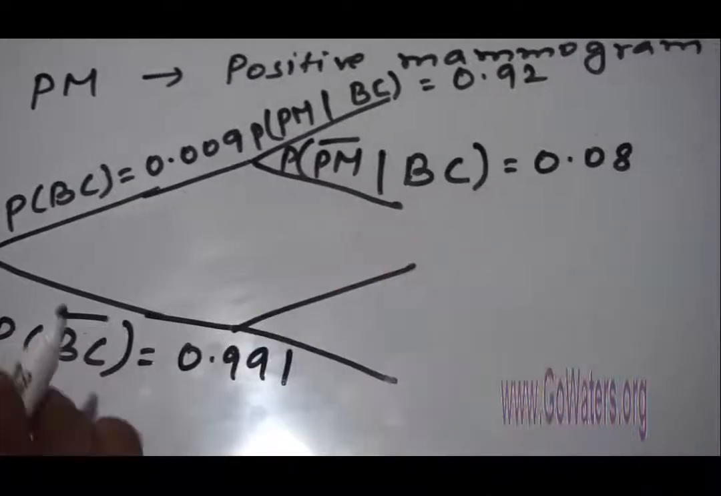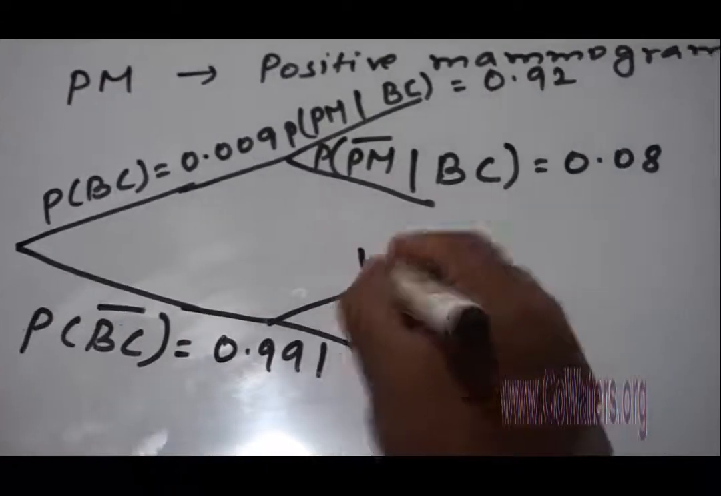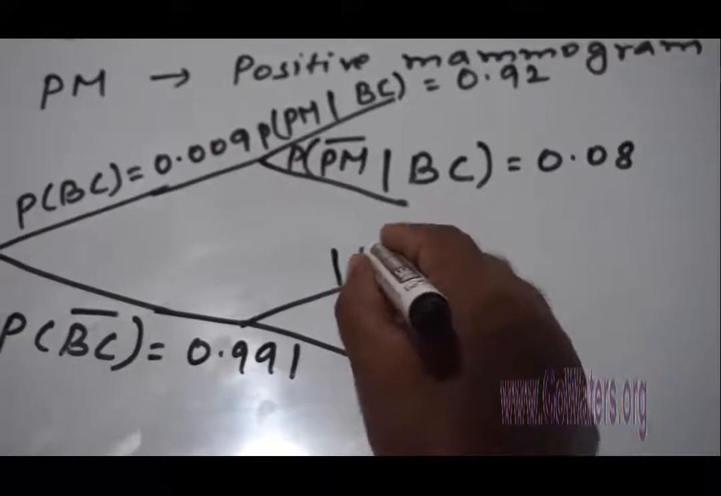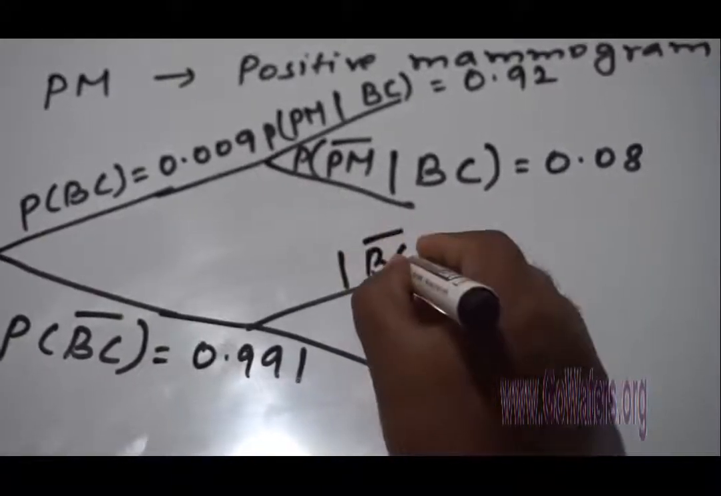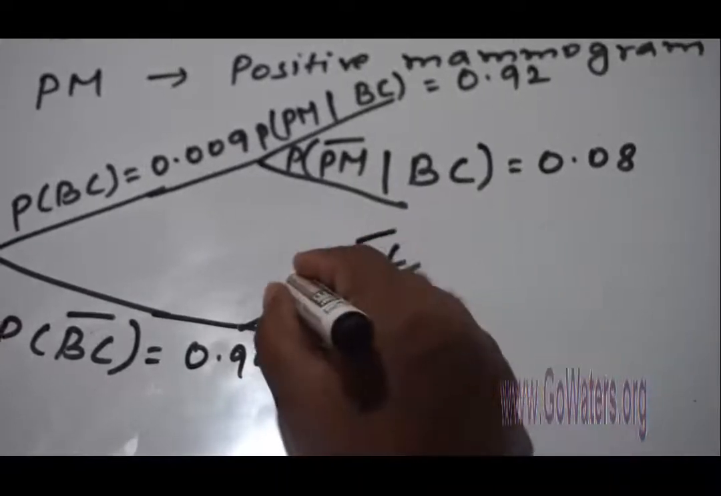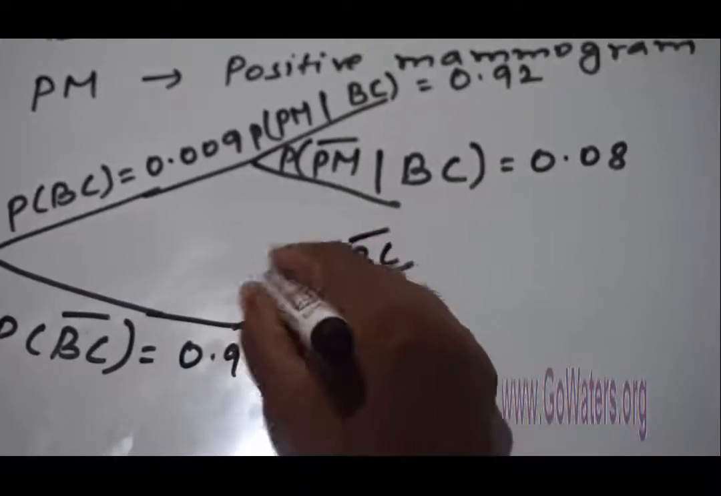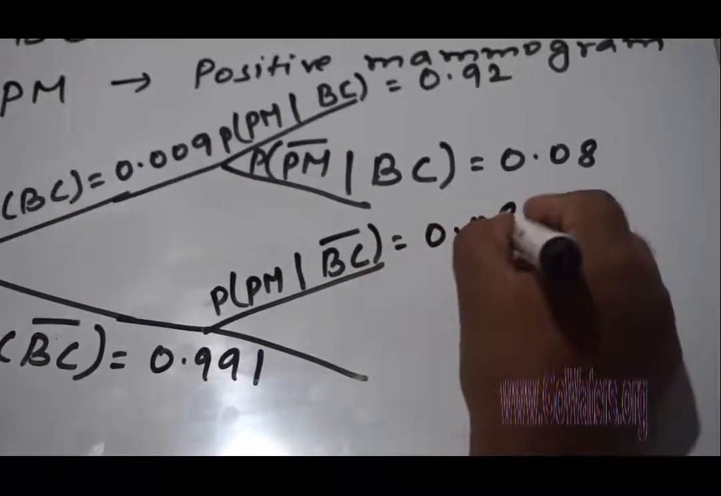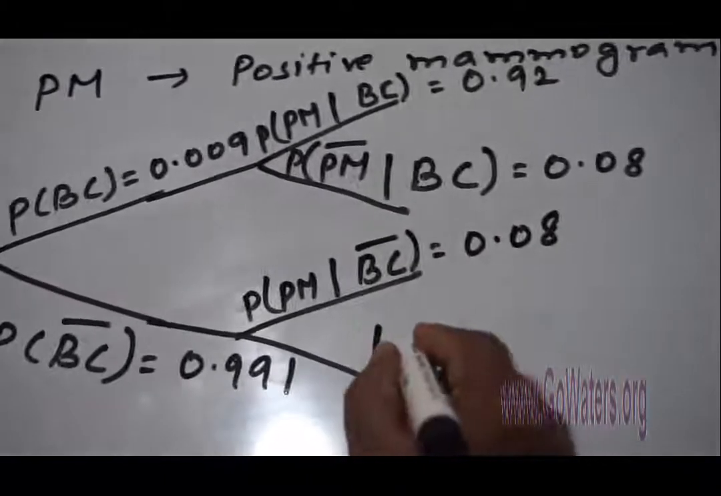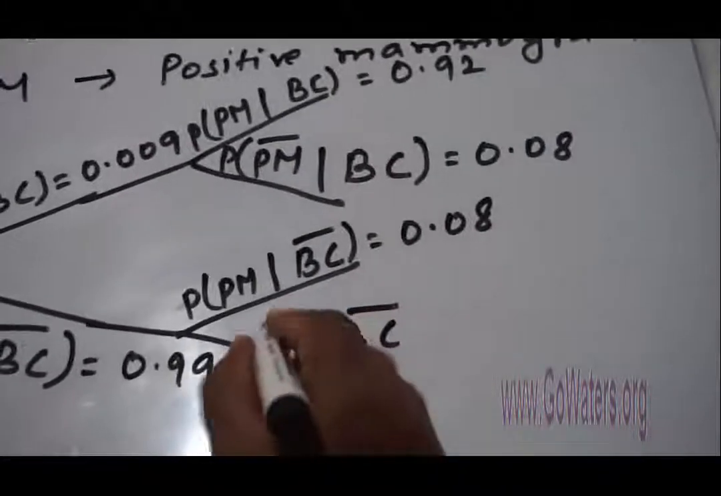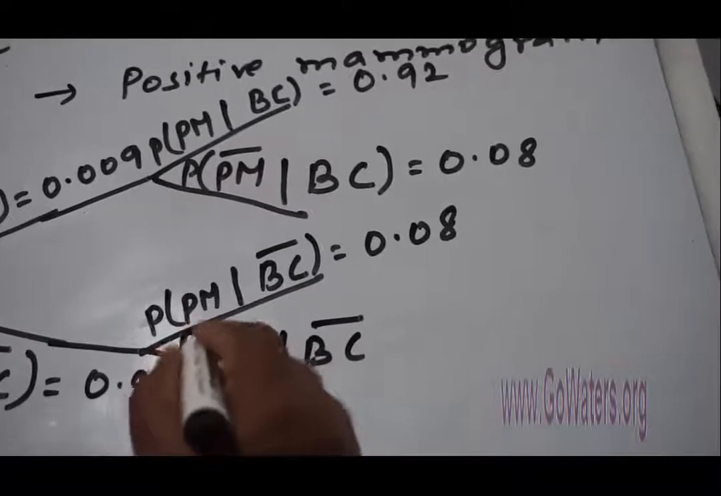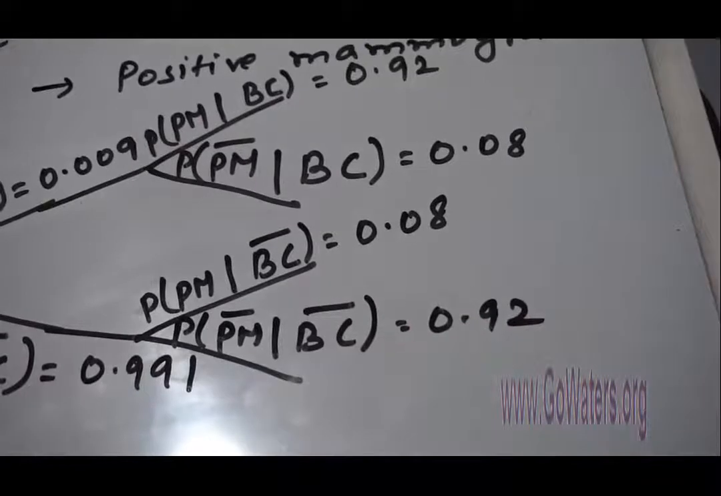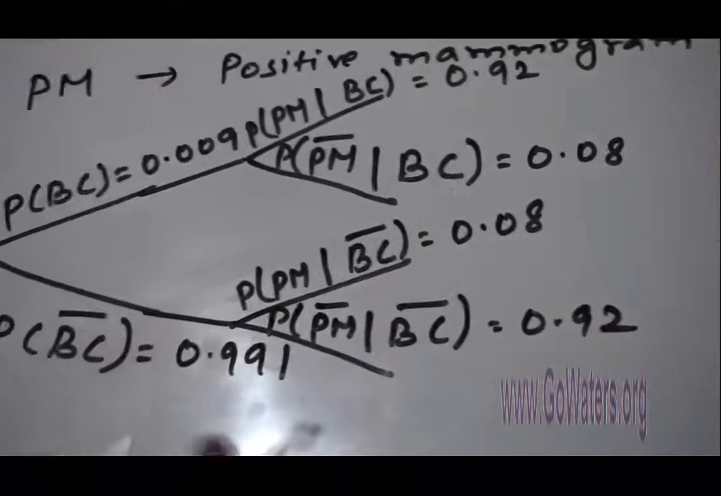Now a woman went for a checkup and the doctor checks and she does not have any breast cancer, but still she can have a positive mammogram, so that is 0.08. A woman does not have breast cancer and a negative mammogram, so that is 0.92. You understand how the branch works?